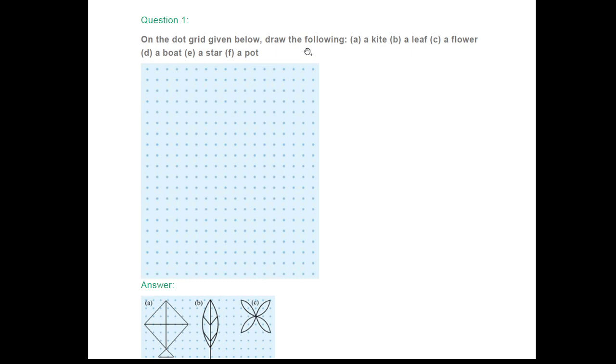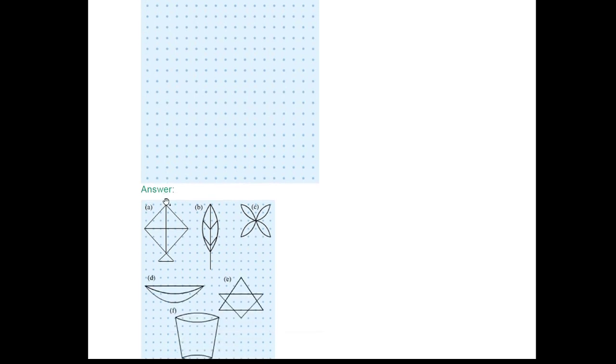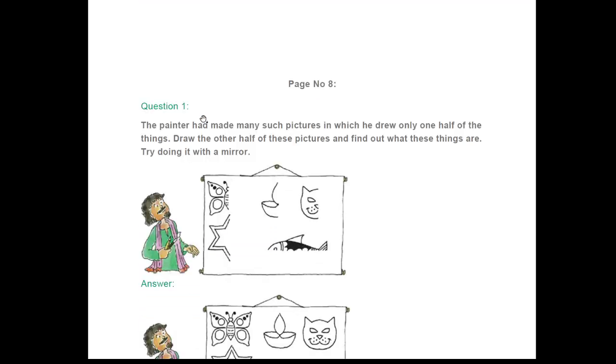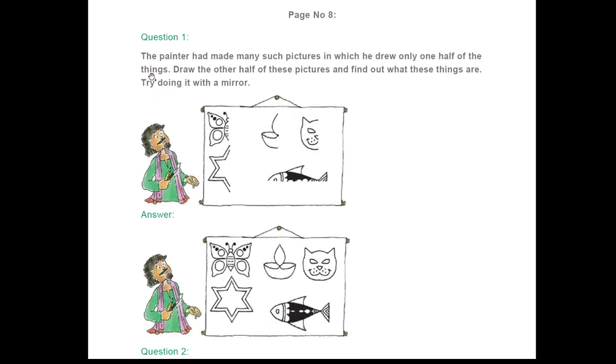On the dot grid given below, draw the following: a kite, a leaf, a flower, a boat, a star, and a pot. So you have to draw these things here. Okay, you do it yourself. Now moving to the next question.